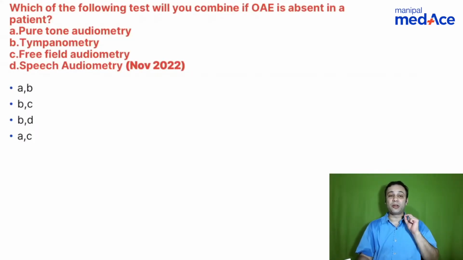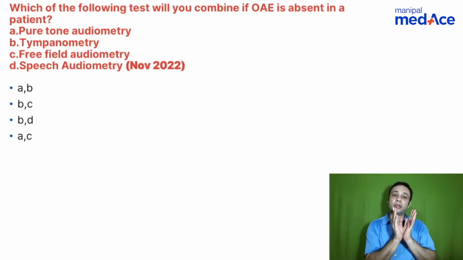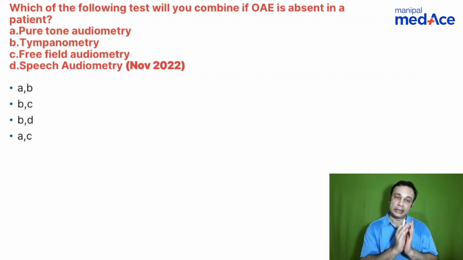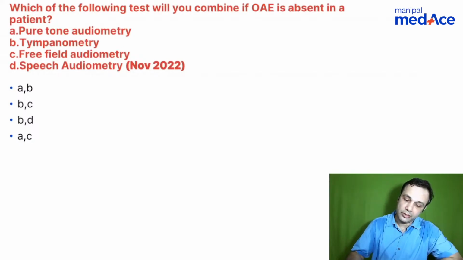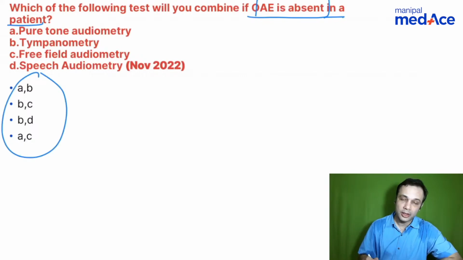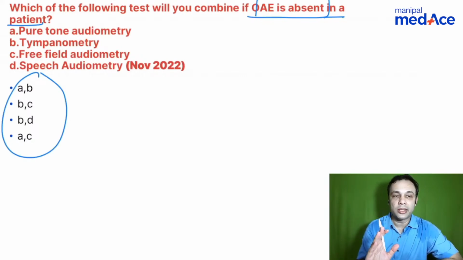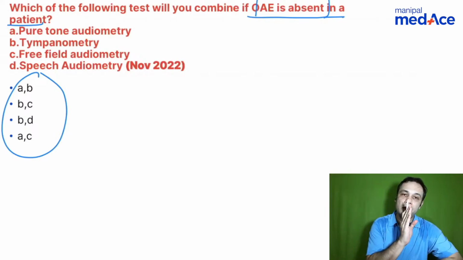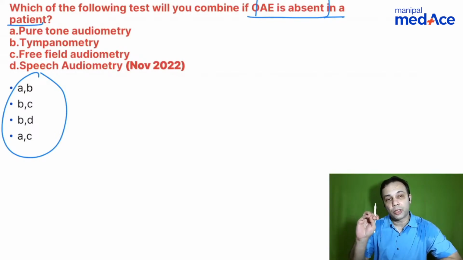So you can expect a lot of questions on audiological parameters. So be thorough with audiological parameters, hearing loss, hearing rehabilitation as far as ENT is concerned, right? So which of the following tests will you combine if OAE is absent in a particular patient? Can anyone tell me? You have pairs of answers, right? So here what you need to think about is, one is the subjective test and you need to think about objective tests.